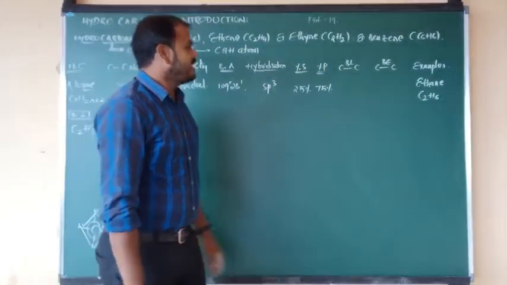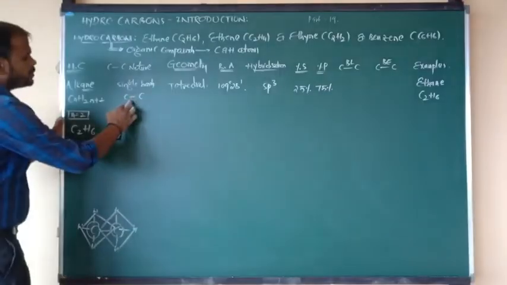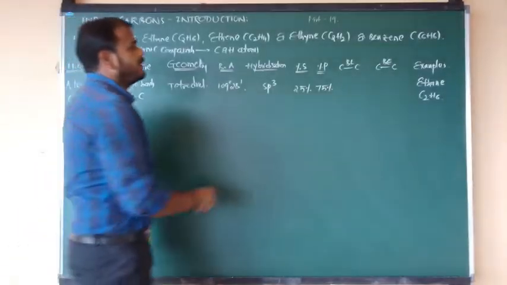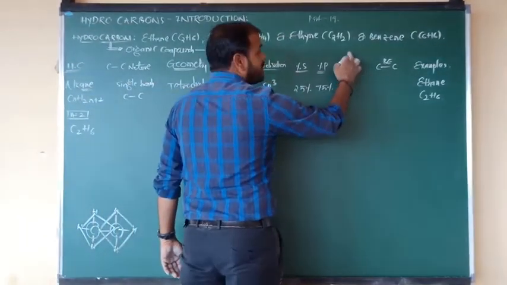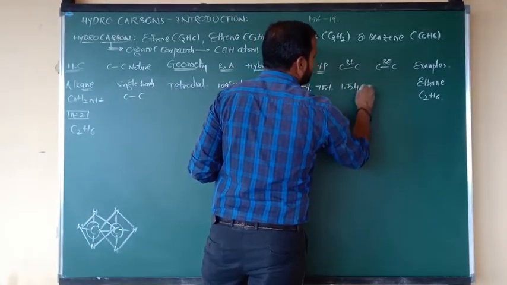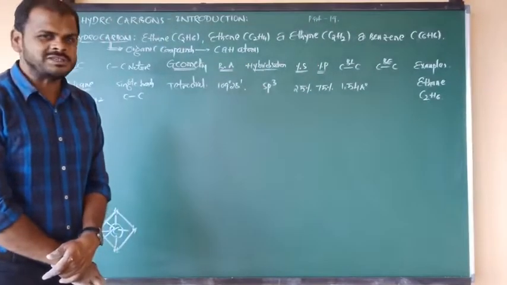Next one is, in case of alkane, between carbon and carbon a single bond is there, so that bond contains a bond length, that is nothing but the carbon-carbon bond length. So the bond length between 2 carbons in case of alkane is equal to 1.54 angstroms.